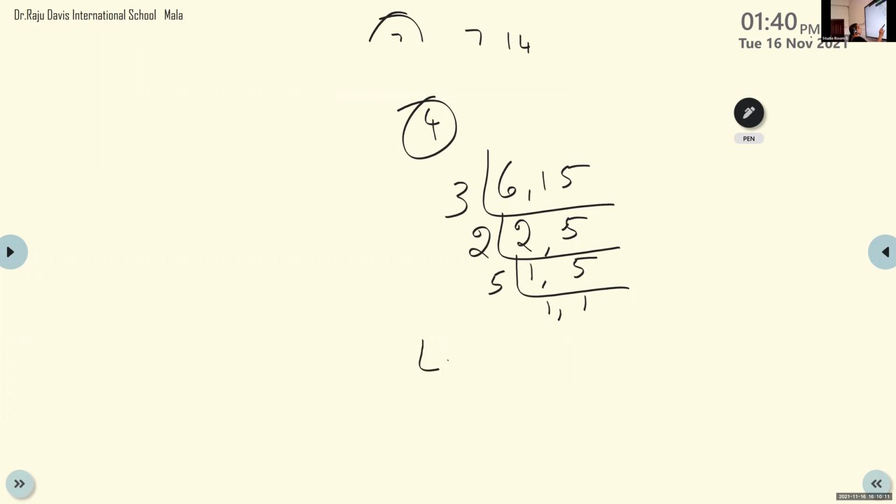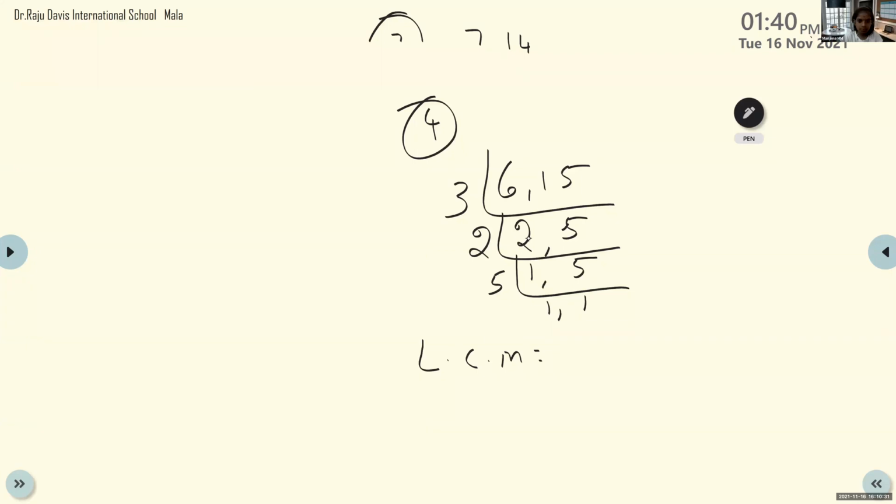So the LCM. Ma'am, can you repeat again, ma'am? I didn't understand. Yes, I will explain. Ma'am, time is up. Yes, next class I will explain this problem. Ma'am, 6 and 16 is present in 2's table, right? Not 2's table. You can take 3. 3 2s are 6. 3 5s are 15. Again, there is no common term between these two, so you divide by the smallest number, 2. 3 into 2 is equal to 6 and 3 into 5 is 15, not 16. Okay, ma'am. I heard it as 16. 6 and 15, you try to do it.